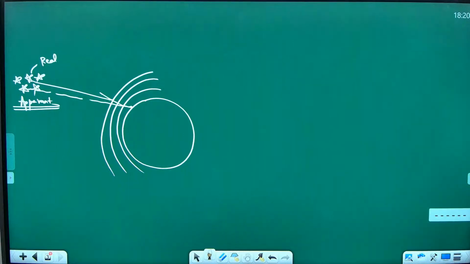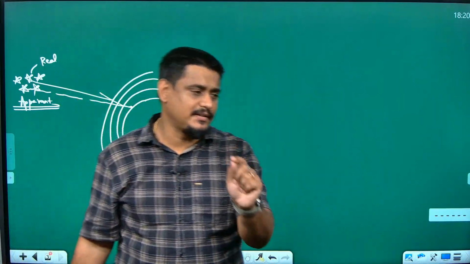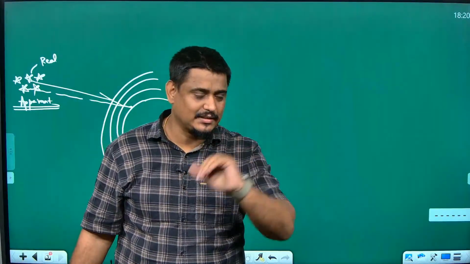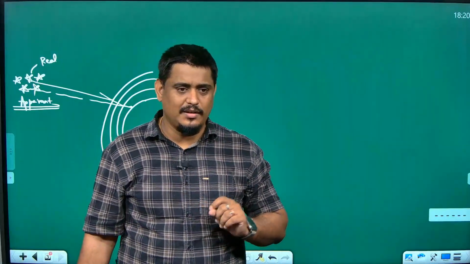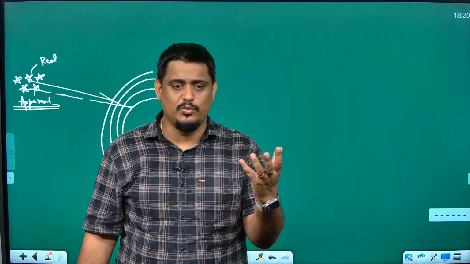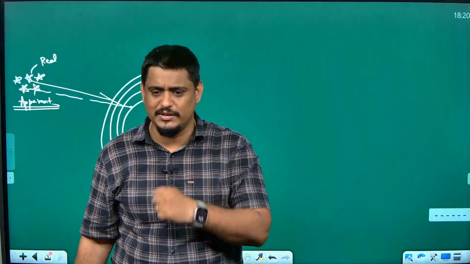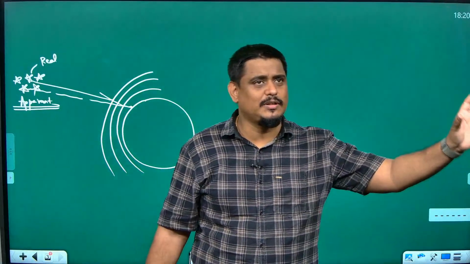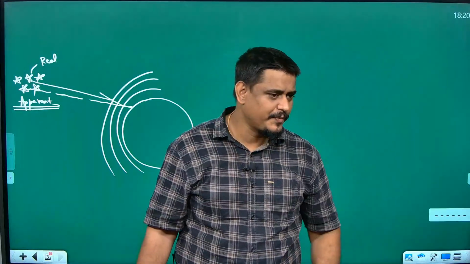See, understand the difference between how you see a planet and how you see a star. When I see a planet looking like a star, it is because of reflection of light, am I right? Do you think planets have their own light? No. Planets reflect the light of the sun to us, like how the moon is doing. First light falls on the planet and then the planet's light falls on the earth, and we see it from here.